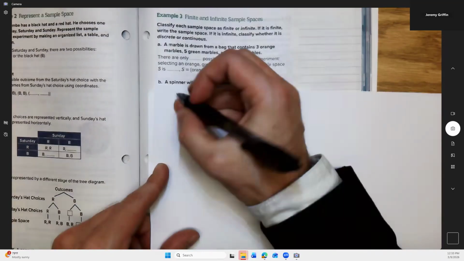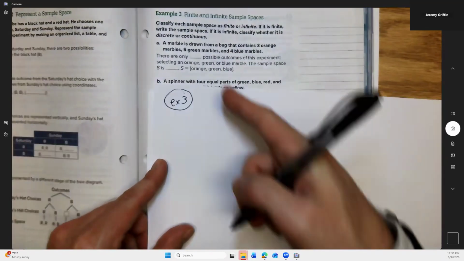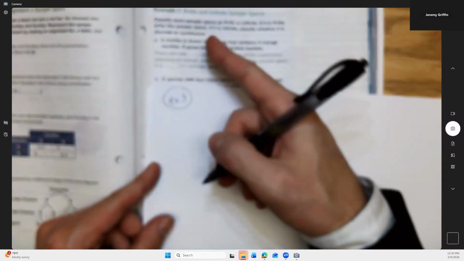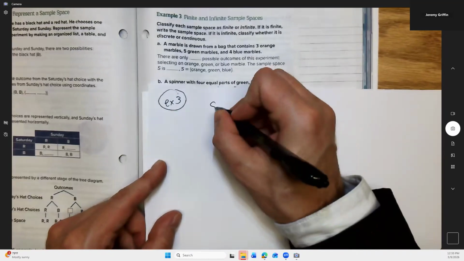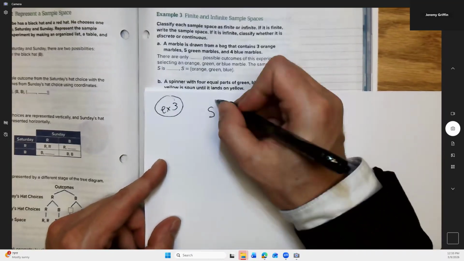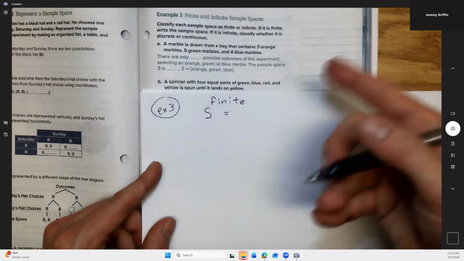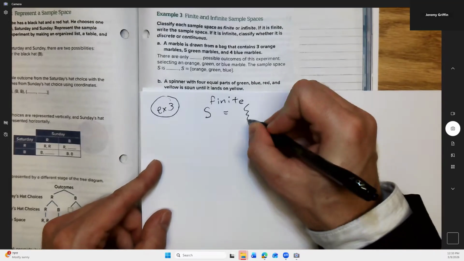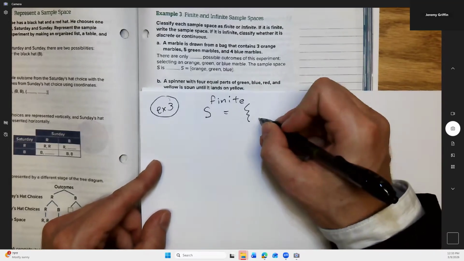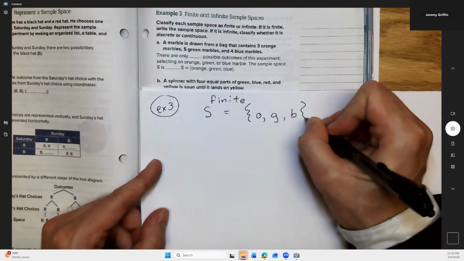A marble is drawn. Well, guys, if we're only picking one marble and there are 3 different colors of marbles, I think the sample space would be finite, so I'm going to write finite, because you can count the possibilities. So I think it's going to be either orange, green, or blue. Those are your 3 possibilities.